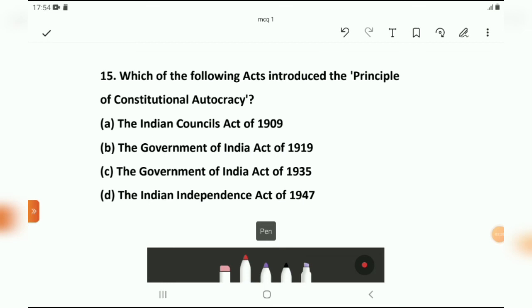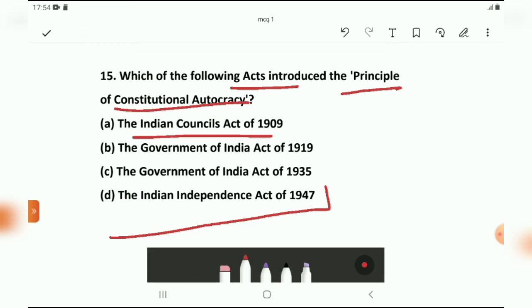The last question for today is, which of the following acts introduced the principle of constitutional autocracy? First is Indian Council Act of 1909, second is the Government of India Act of 1919, third is the Government of India Act of 1935, and the fourth is the Indian Independence Act of 1947. The right answer for this question is option C, the Government of India Act 1935.